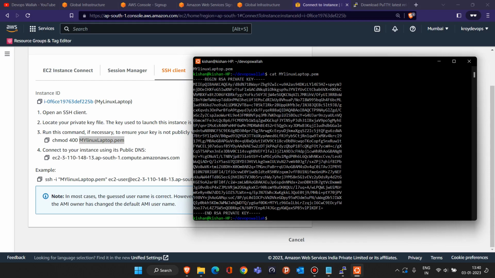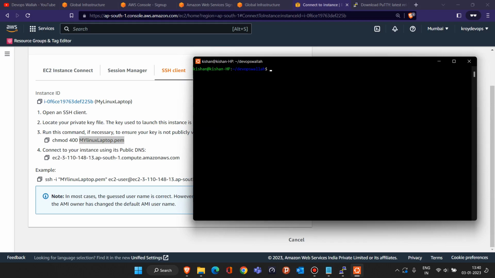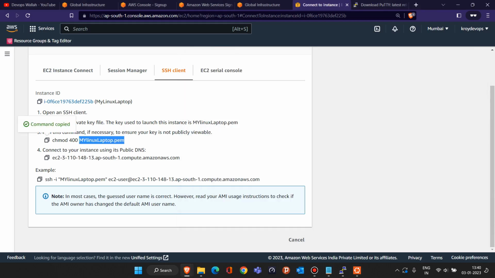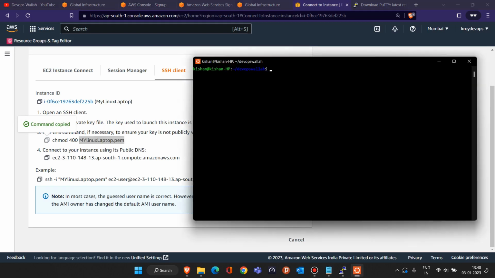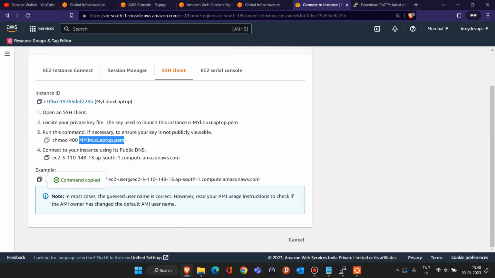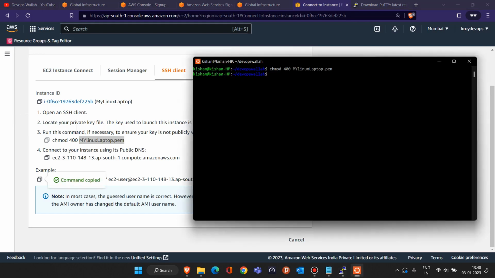Now once you have this file, or you can basically download this file directly and save it in that location, you go to that location and hit this command, chmod 400. So copy this command and paste it here. Once you paste that command, again copy this ssh command and paste it also.